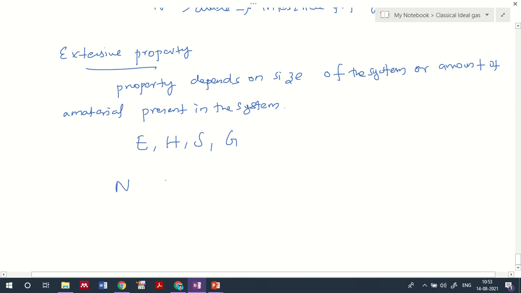That means here the change will be, there is one more aspect I have to say: when you increase the number of particles by doubling, then the values of E, H, S, G, that is internal energy, enthalpy, entropy, and Gibbs free energy, will also increase as a multiple of that. Okay, that is when you consider a system.